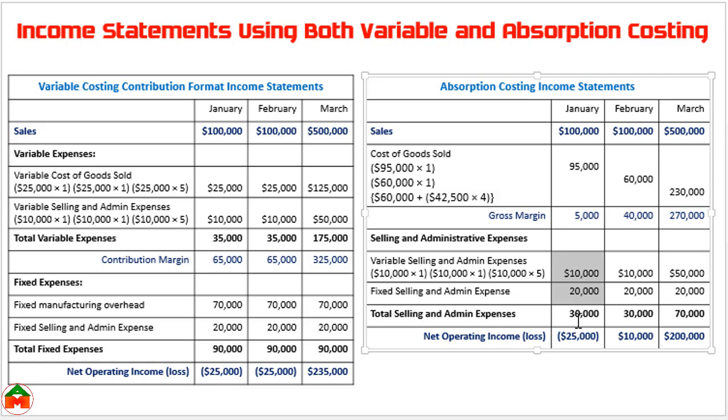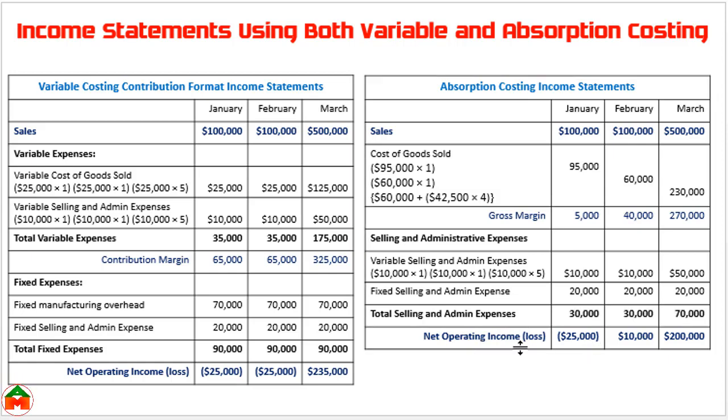From this gross margin we will deduct the total selling and administrative expense. Here we can see net operating income, but there is a loss in January, 25,000 loss, in February 10,000 profit, and in March 20,000 profit. So here is the main difference.